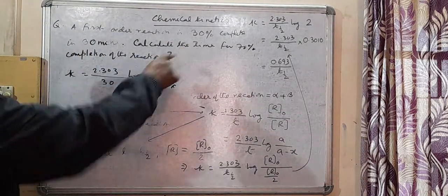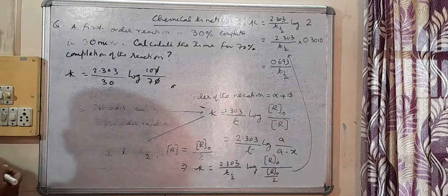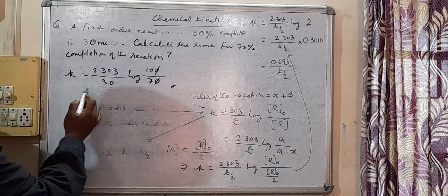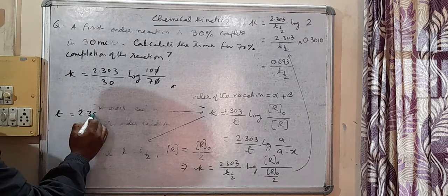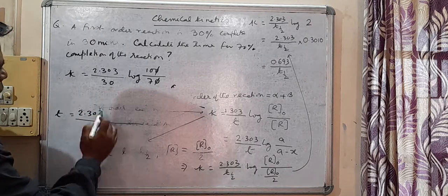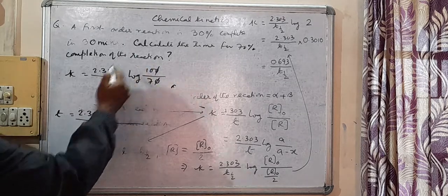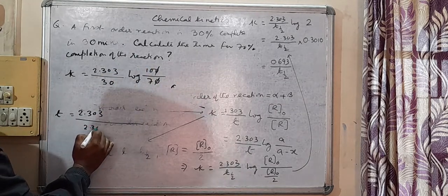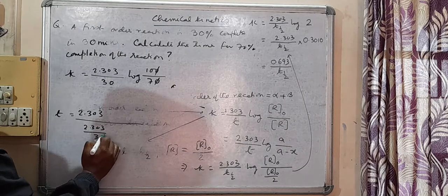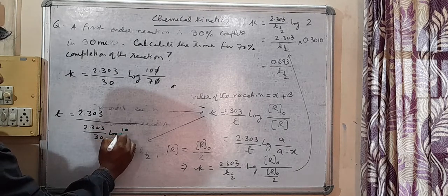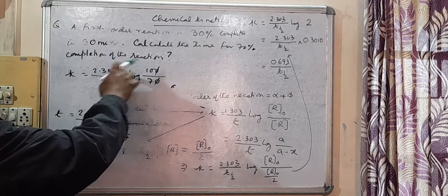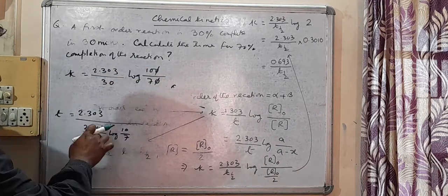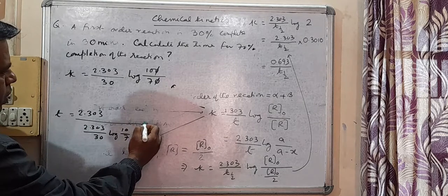So the time for 70% completion of the reaction is T equal to 2.303 by K, where K is 2.303 by 30 log 10 by 7. You could have simplified here and then put it here, but I have not simplified.